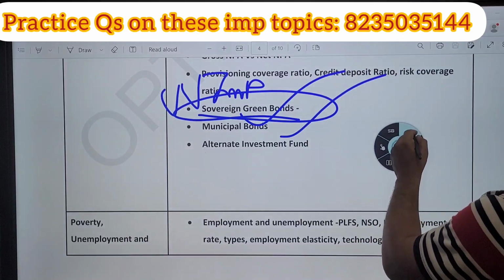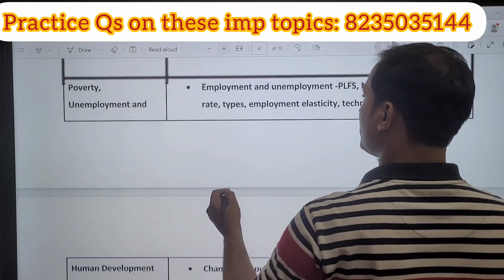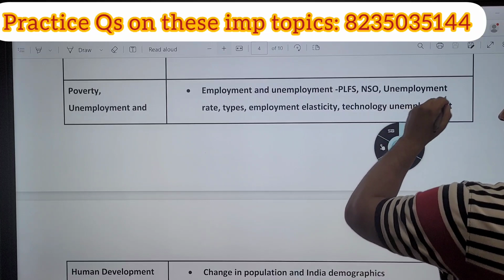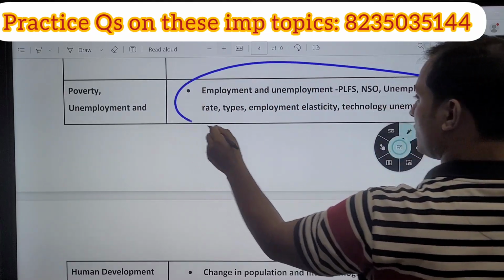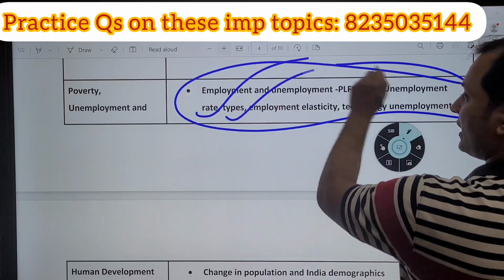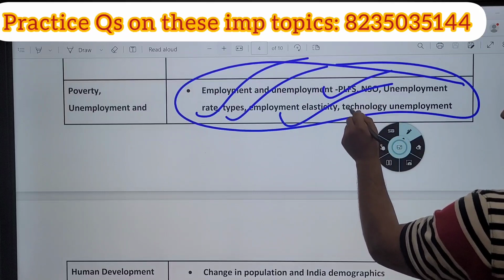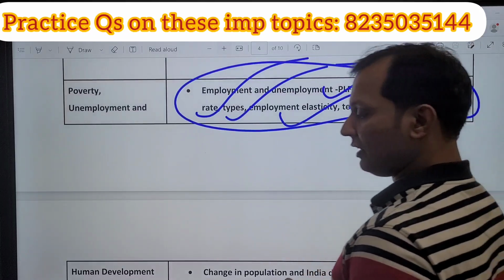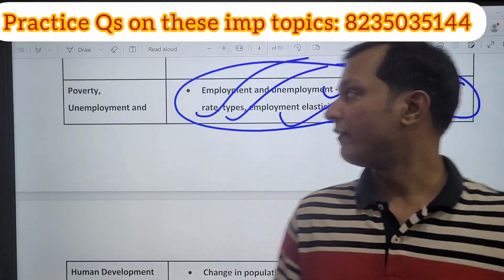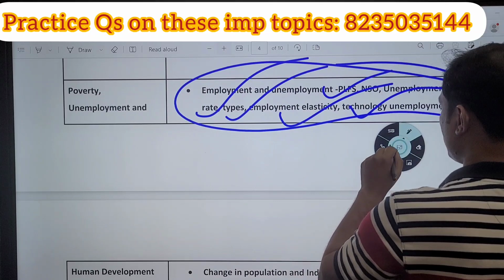Next theme is poverty and unemployment. In poverty and unemployment, this year the unemployment theme is very important. Types of unemployment, unemployment rate, PLFS survey, employment elasticity. Types of unemployment, very important. Definitely one question you are going to see on types of unemployment. Unemployment rate, etc. You can get a question on that.